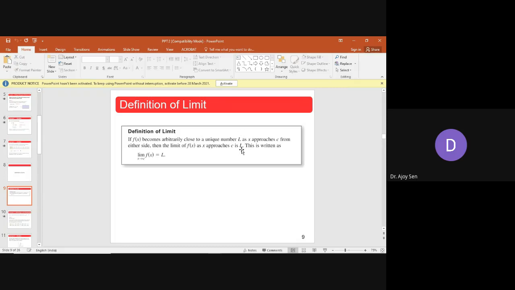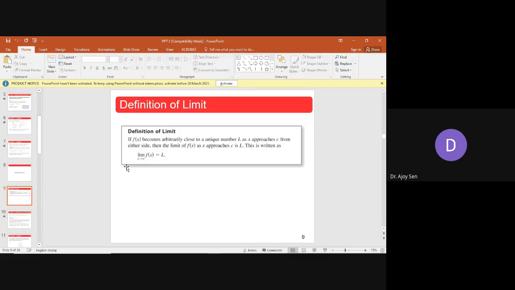So if this is the case, we write limit x tends to c, f of x equals L. So I'm telling you again, if f of x is arbitrarily close to a unique number L as x approaches c from either side, then the limit of f of x as x approaches c is L. This is written as this thing.